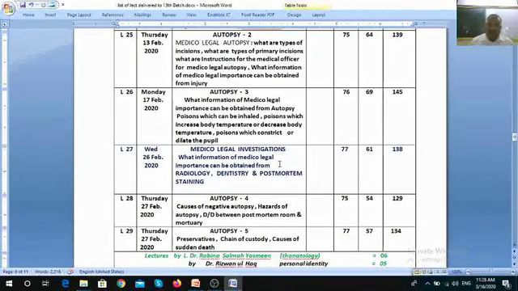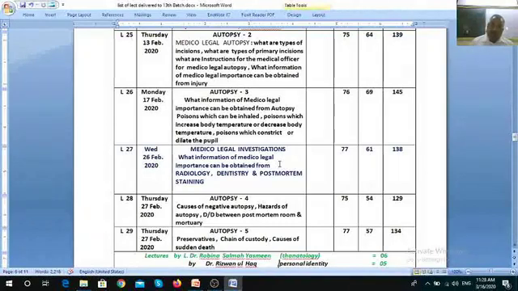Then in my 29th lecture dated 27th February, we discussed what preservatives are used and what is chain of custody, causes of sudden death. Preservative mostly in our setup, in 90% cases, is a saturated solution of sodium chloride.